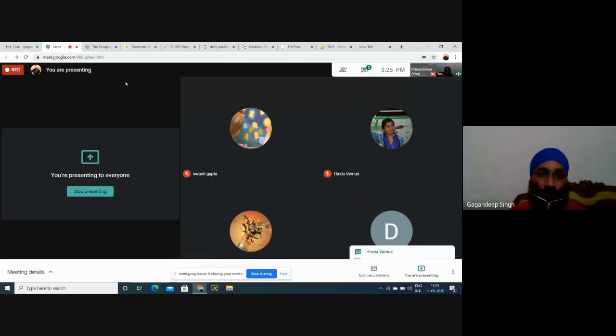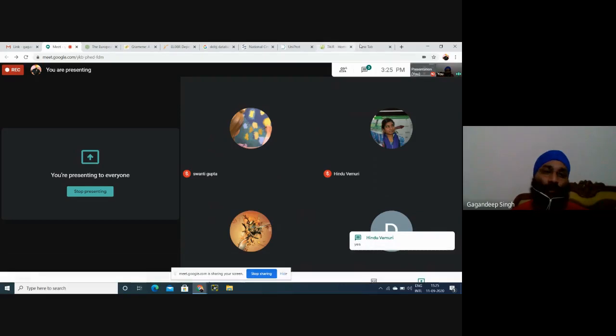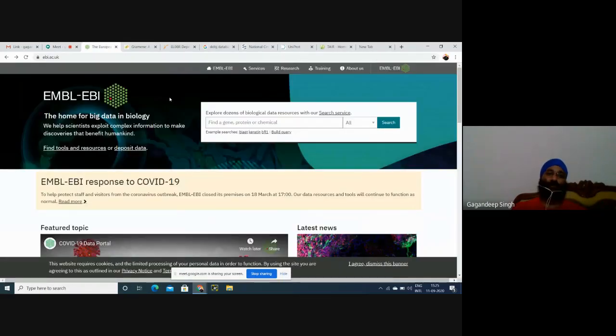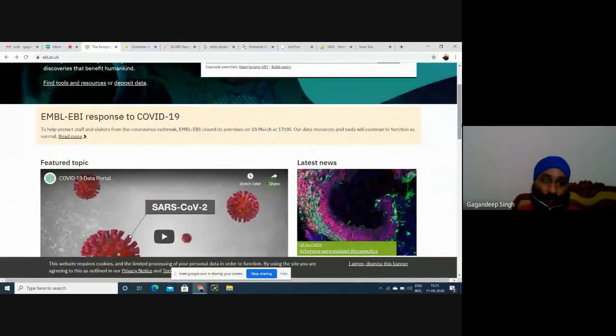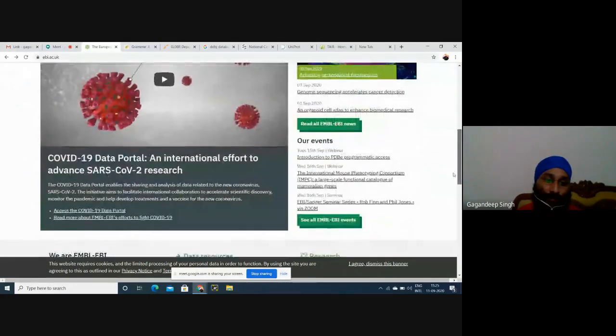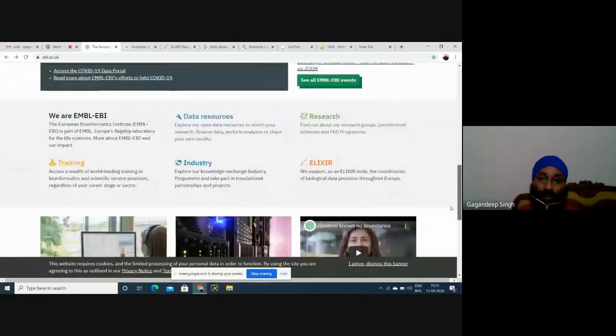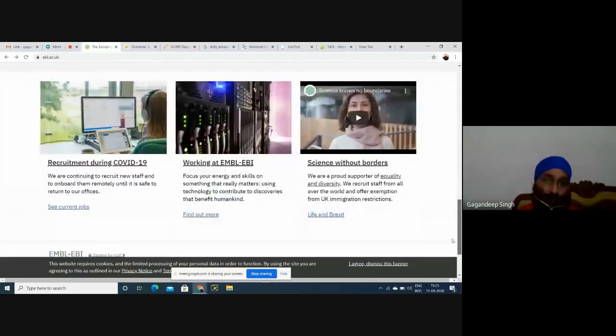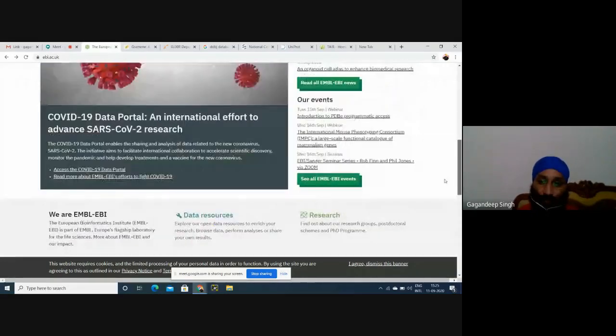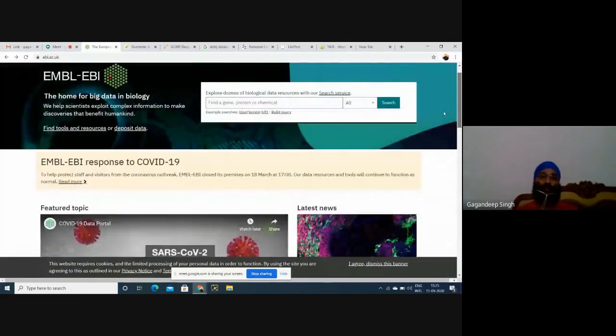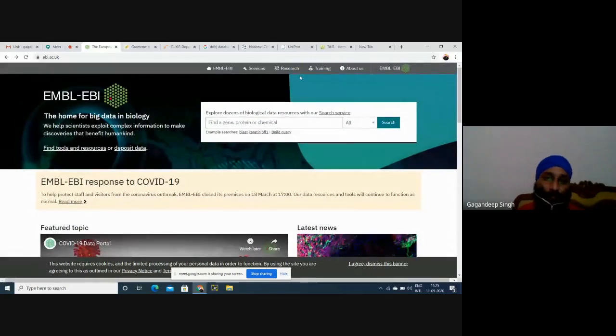First of all, we have done some databases. One is EMBL. This is the EMBL database where any bioinformatician or any researcher can submit his sequences. This is just a glimpse of this database, just the home page. How to work on this database is a huge topic that we'll do some other time.